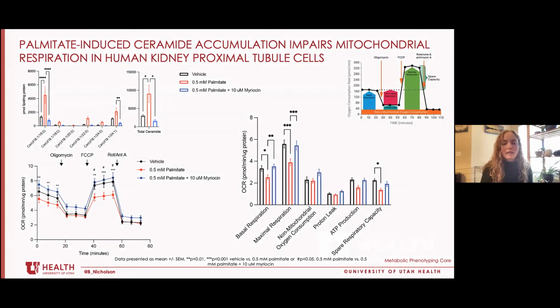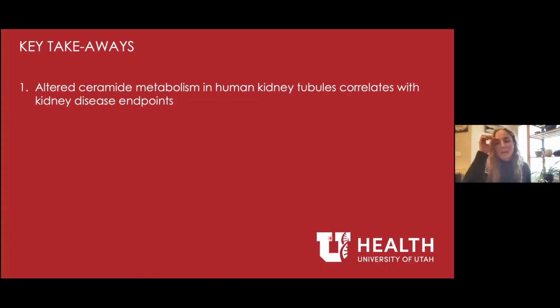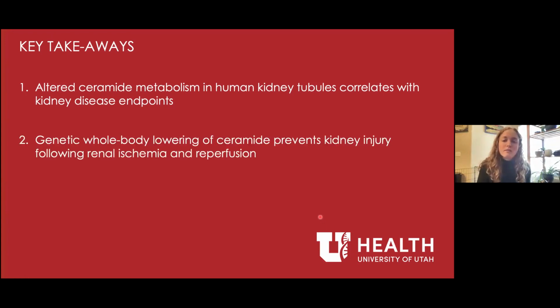So key takeaways today. First, I want to reiterate that transcriptional regulation of ceramide metabolism in human kidney tubules correlated with kidney disease endpoints, and specifically the upregulation of ceramide synthesis in human kidney tubules seemed to associate with kidney disease, and ceramide degradation could be renoprotective.